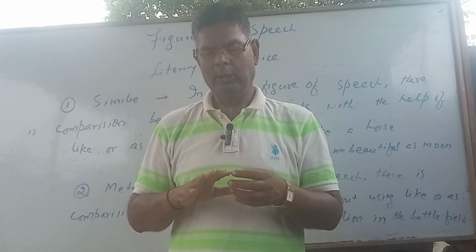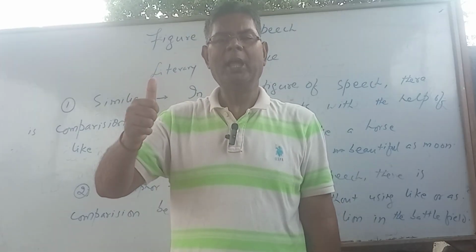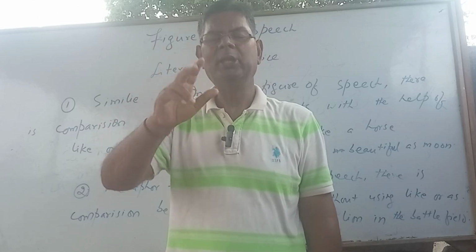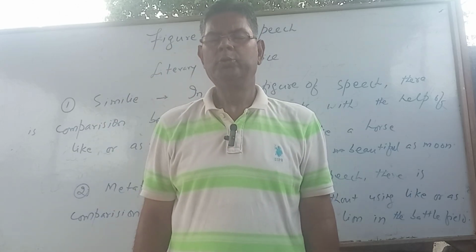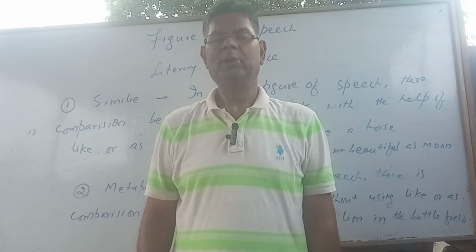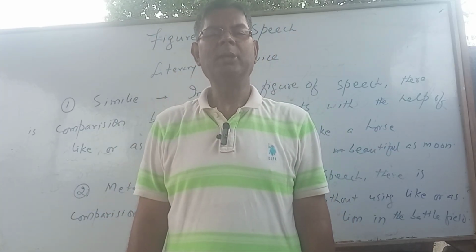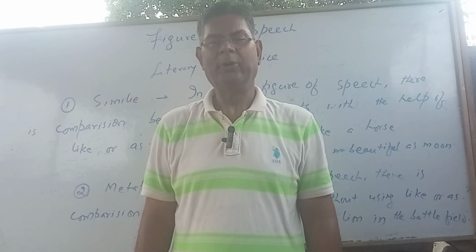For example, he is a lion in the battlefield. Here the word he has been used as lion, but there is no comparative word. Chopra is the morning star of English literature. We get Chopra, he is like a morning star, but there is no comparative word. Camels are the ships of deserts. It is called metaphor.